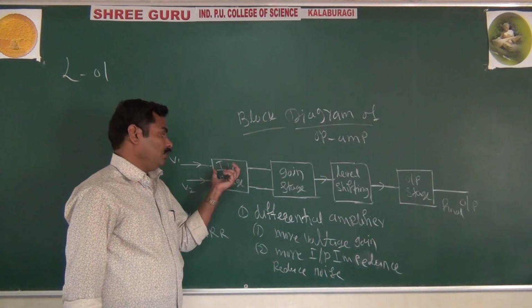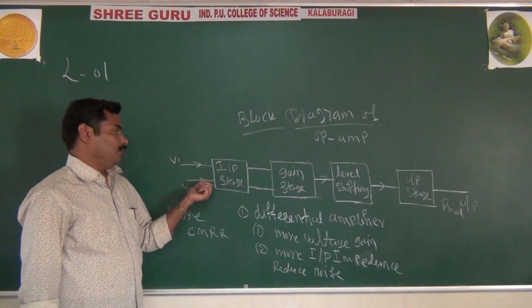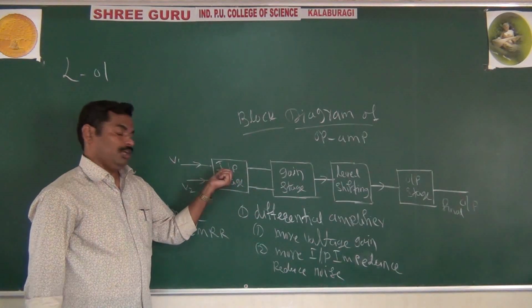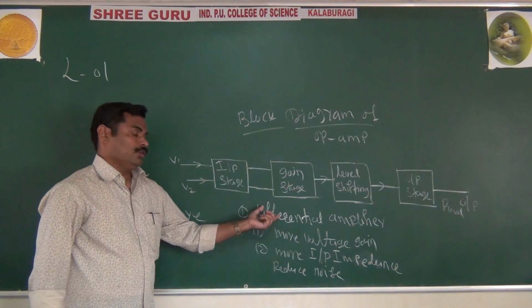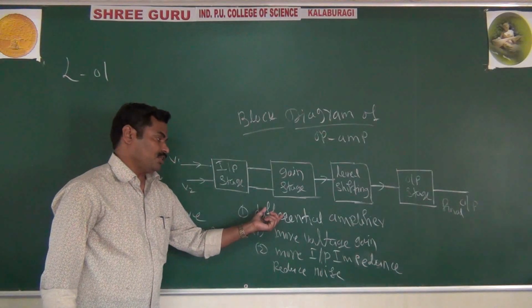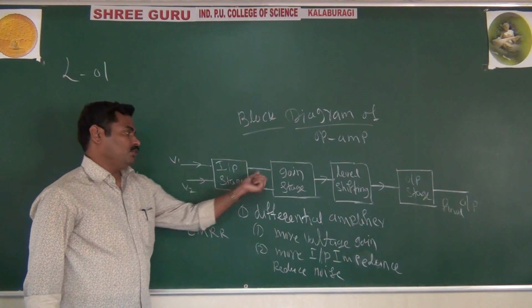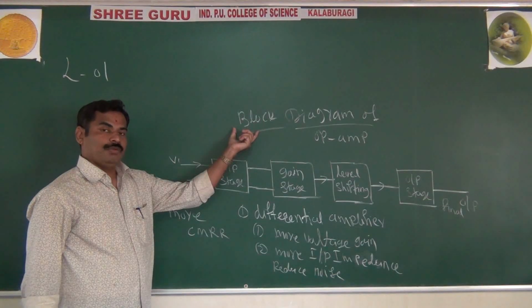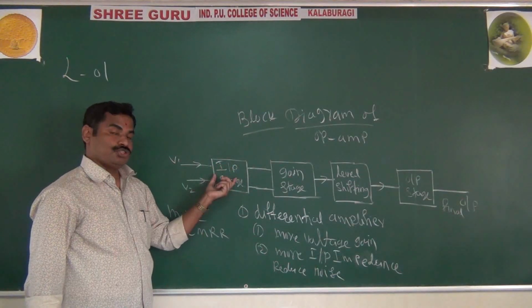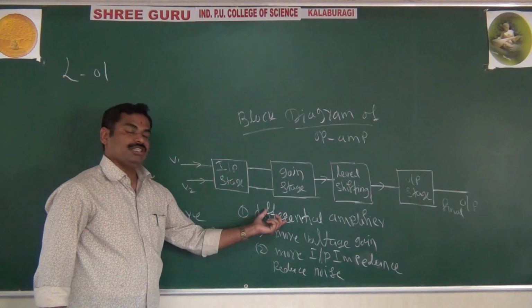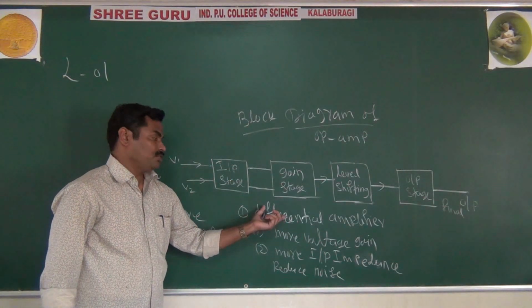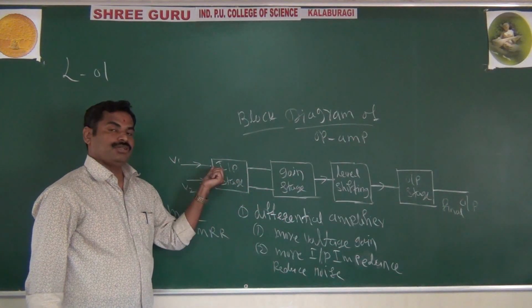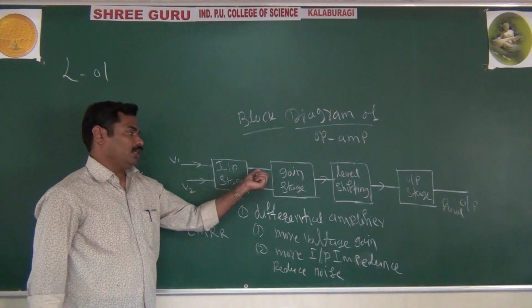Especially in the input stage, you are using the dual input and balanced output differential amplifier. In the input stage, you are using the difference amplifier. The differential amplifier has two inputs and two outputs. In the block diagram of the op-amp, the input stage has the differential amplifier with two inputs and two outputs.